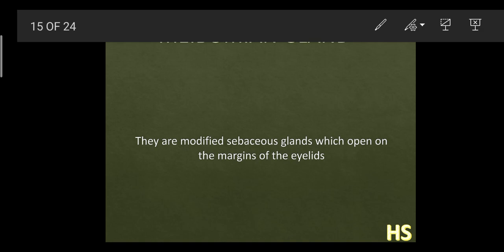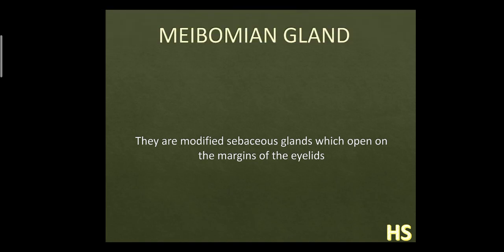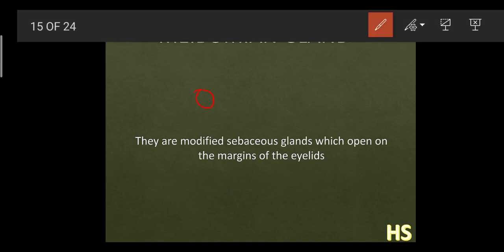Meibomian glands are the modified sebaceous glands. Modified means changed. They are present on the margin of the eyelids. What is the function of the meibomian glands? Their function is to secrete oil, and it also serves to lubricate the margin of the eyelids.